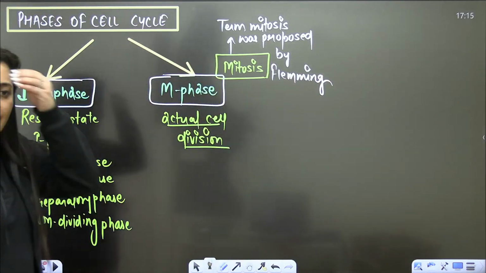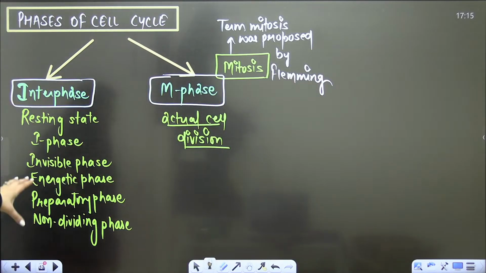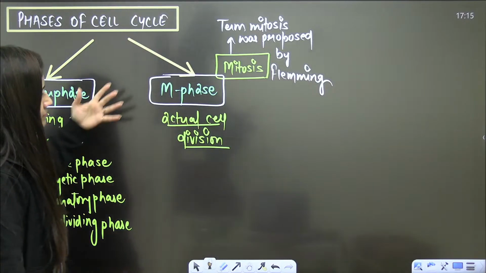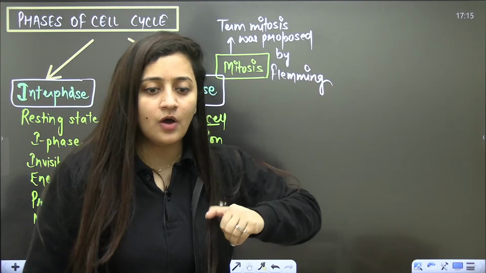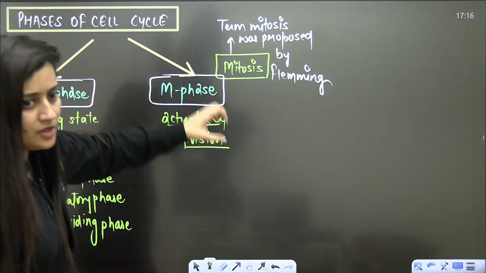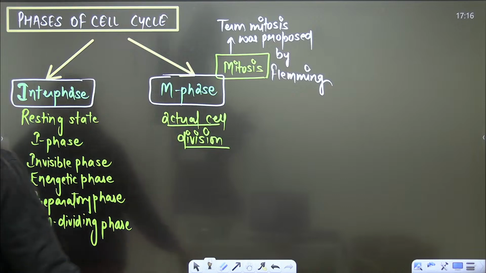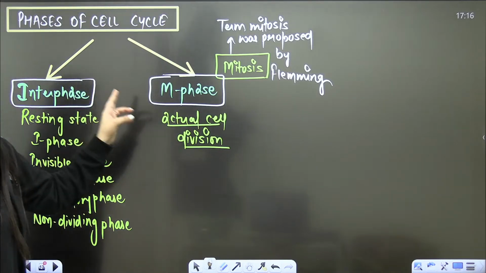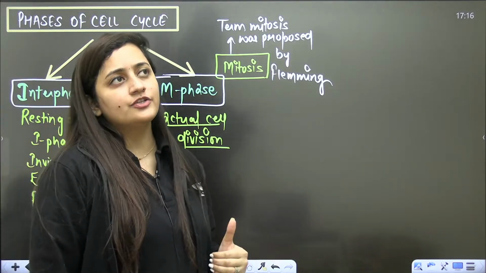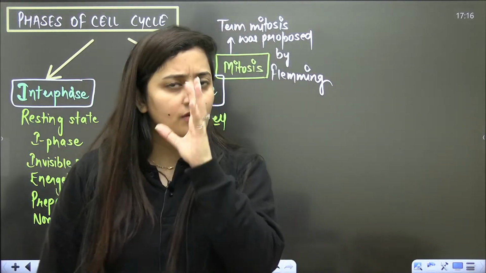Understood? Right? So M means actual division. So these are the different names of this interphase and M phase. So now let me explain you this. Any doubt? So cell cycle phases are interphase and M phase, and interphase is the phase where the cell is preparing itself for division.